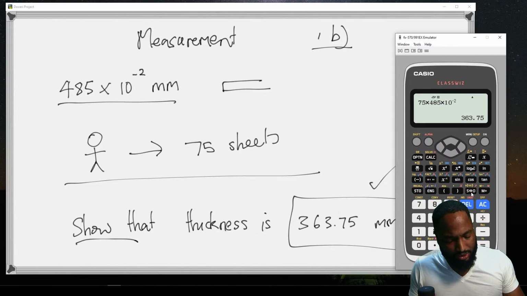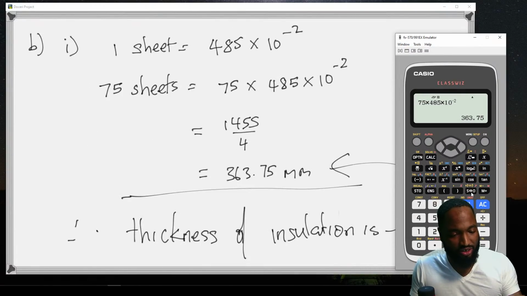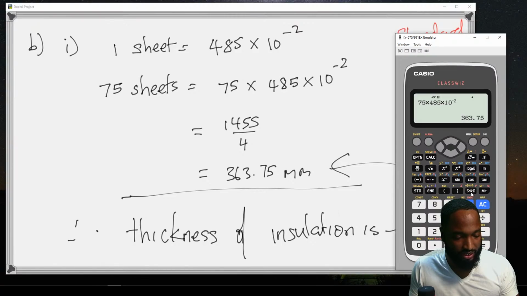But what they're really testing you on so far is standard notation, aka scientific notation in some places, and now they're going to test you on two significant figures.